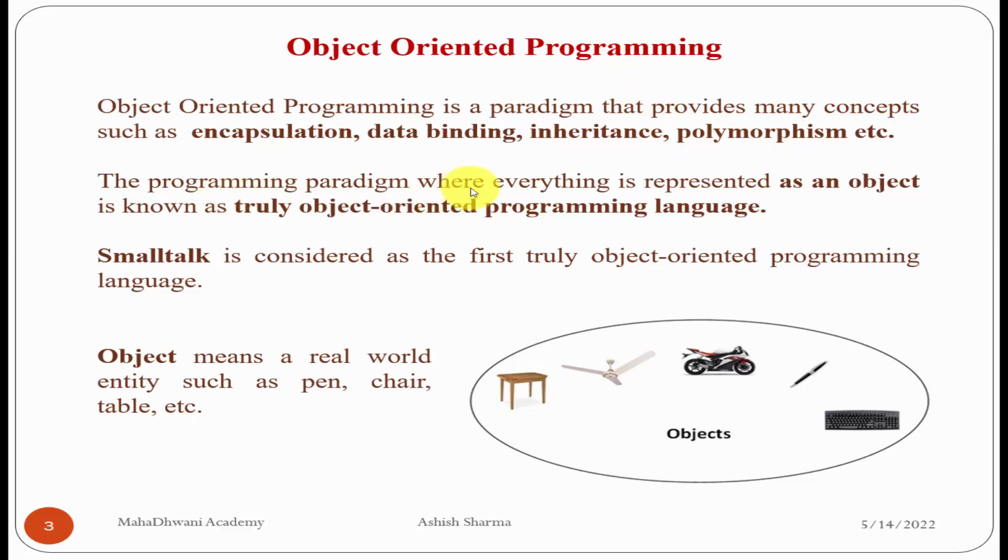The programming paradigm means design. The programming paradigm where everything is represented as an object is known as a truly object-oriented programming language. Smalltalk is considered the first truly object-oriented programming language. Object means a real-world entity such as pen, chair, table, whatever things you have nearby that you can see with your eyes, or even not see with your eyes, everything is called an object. The real-time entities are called objects.